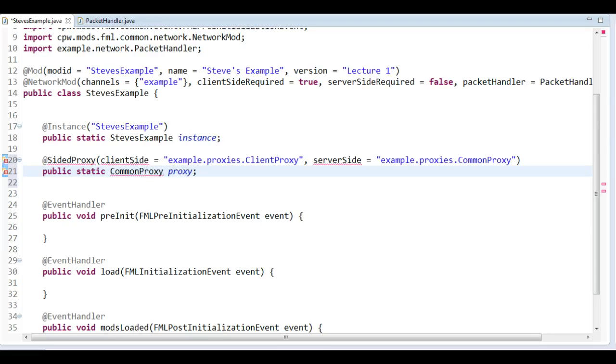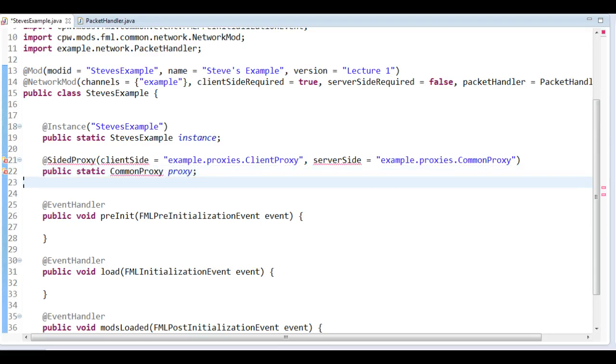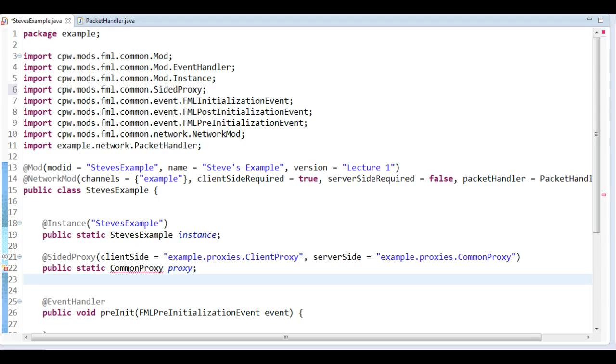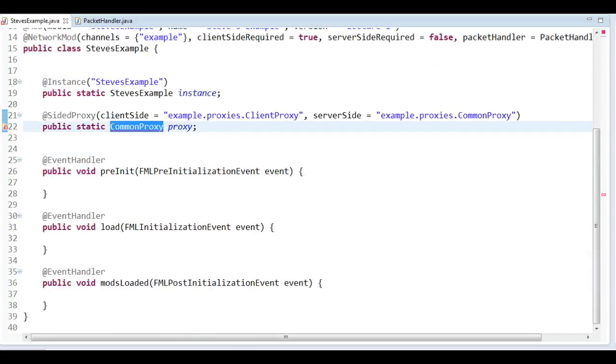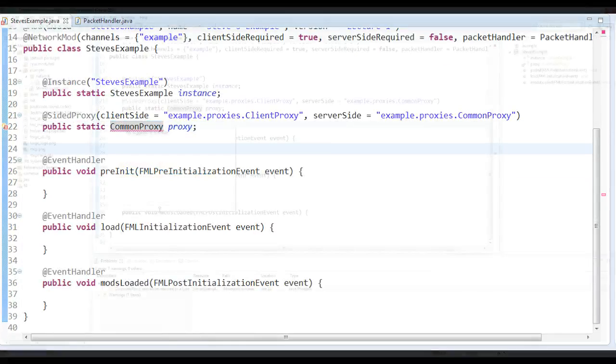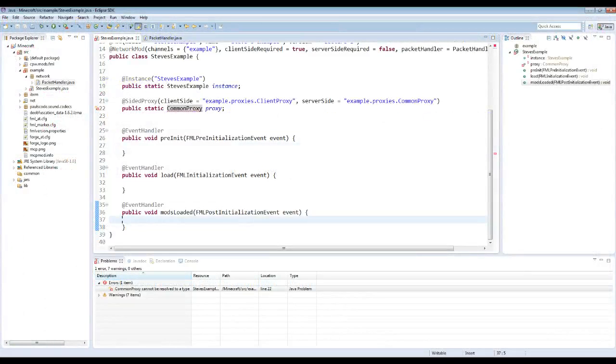So this is something else that we will be using, and I can just import as much as possible. So I just hit Control Shift O, and here we go, SidedProxy there. And of course, it won't recognize CommonProxy because that doesn't exist. And we can see the error if we go to the other view here. We can see that there's an error down here. We can see the error here, and we can also see the error in the Package Explorer.